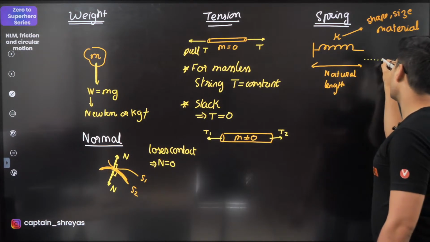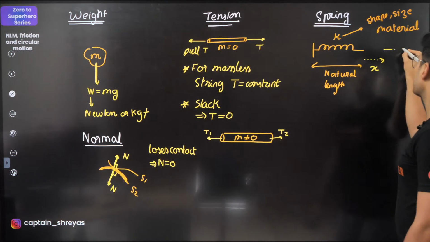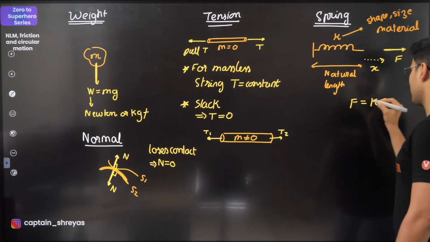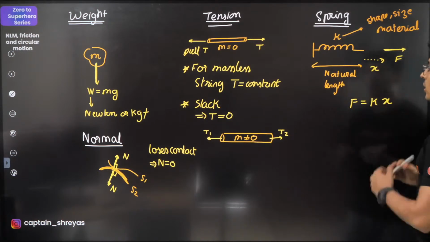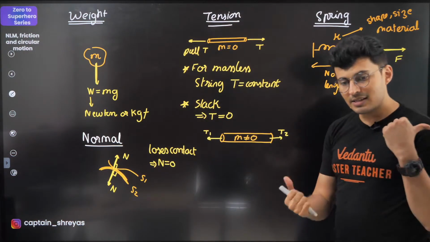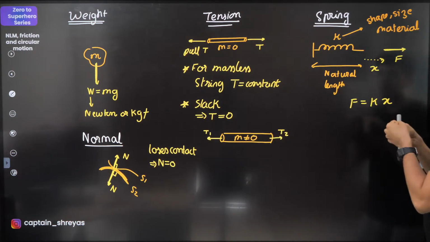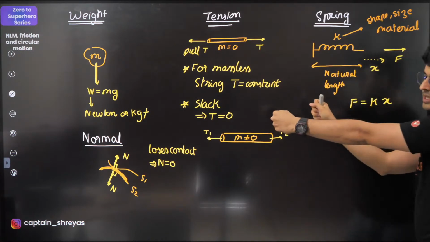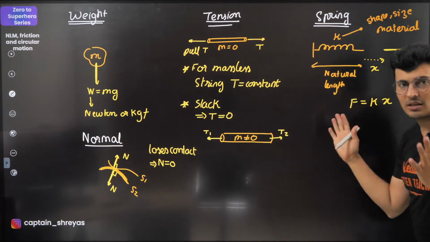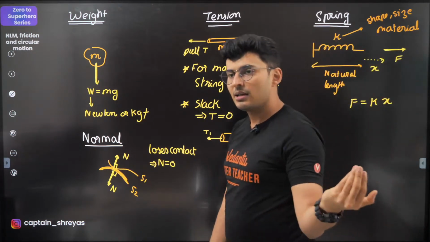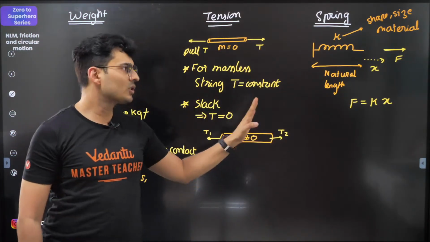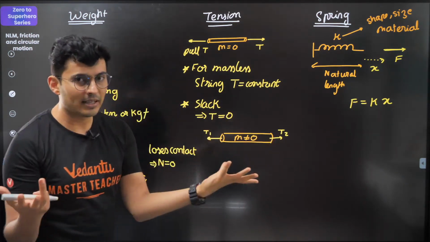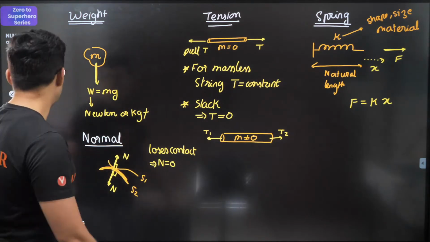So if you extend it by x, the force acting on the spring, magnitude wise, is just going to be kx. It depends whose free body diagram you are drawing. So the force can be either this way or this way. If you pull the spring, on the spring you are applying the force this way. The spring on the body will apply the force the opposite way. So I do not generally put a minus sign because I understand which direction the force will act. Okay? If K is more, the spring is very stiff. If K is less, the spring is less stiff.